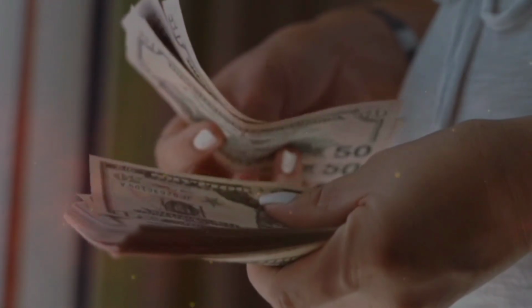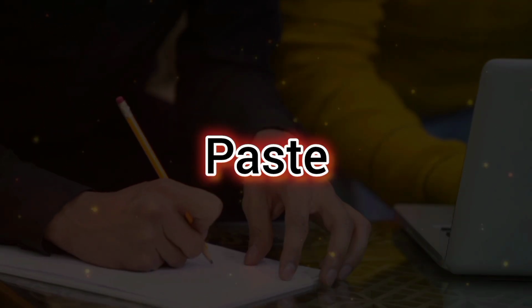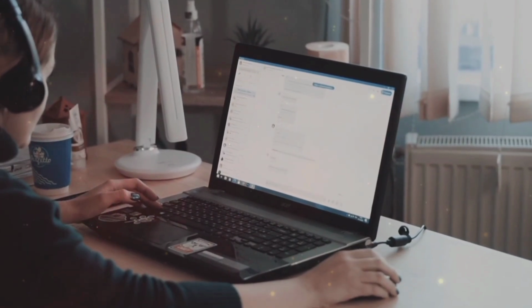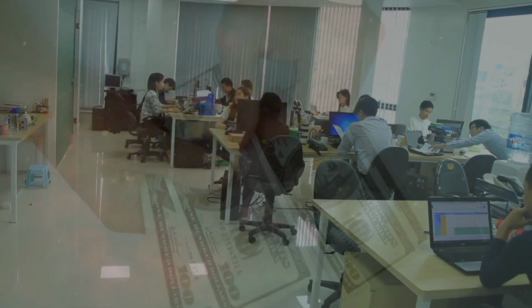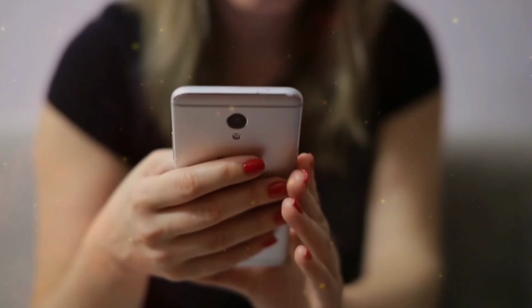If you want to earn money online by article writing jobs, content writing jobs, or copy paste work, no laptop or PC is required, just a mobile phone. If you have a simple smartphone with an internet connection, you can easily do this work on your mobile phone. If you have no degree, no investment, no skill, don't worry. If you have no knowledge about this work, don't worry.